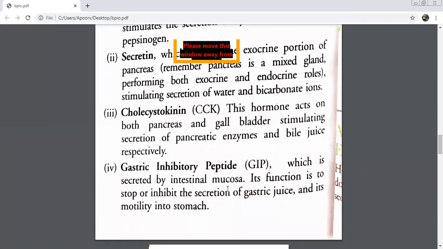What is written in your book related to this? GIP is secreted by the intestinal mucosa, inhibiting the secretion of two things. What are the two things? Acid and gastric juices. Acid it is inhibiting because it wants to protect what?